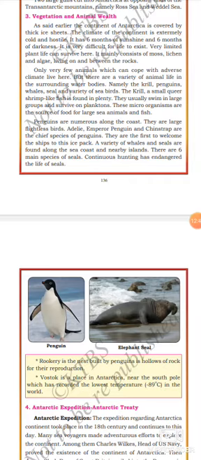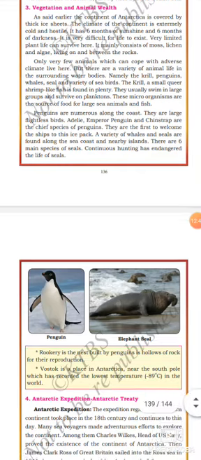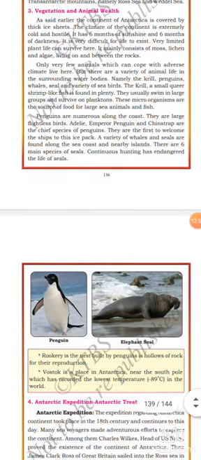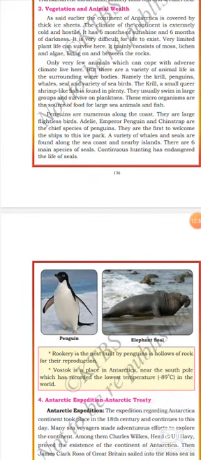Rocks means stones. Okay. Only a few animals can cope with the adverse climate like that. But there is a variety of animal life in the surrounding water bodies, namely the krill, penguins, whales, seals, and a variety of seabirds. The krill is a small queer shrimp-like fish found in plenty.